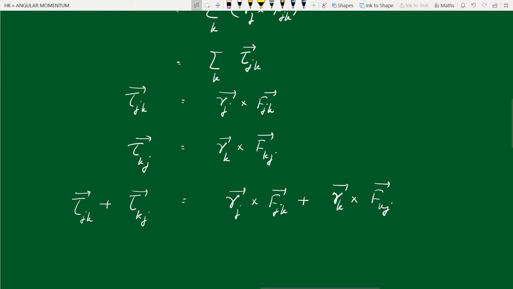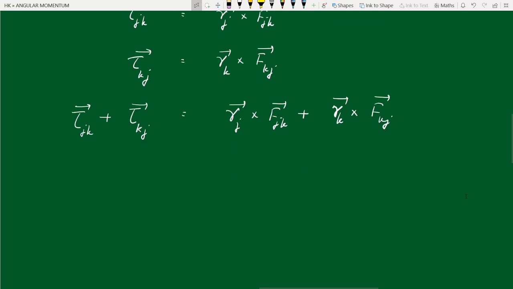Now these two forces, according to Newton's third law, must be equal and opposite. So we can say that fjk is equal to minus fkj, because they are internal forces. So instead of fjk, let us substitute minus fkj.